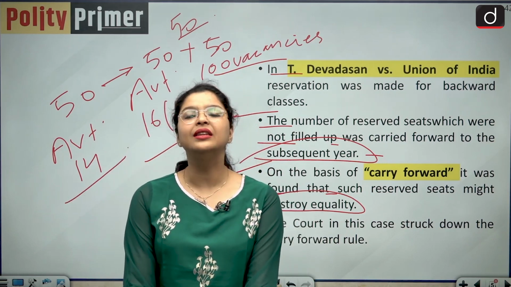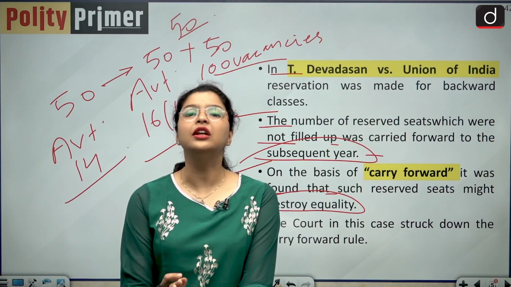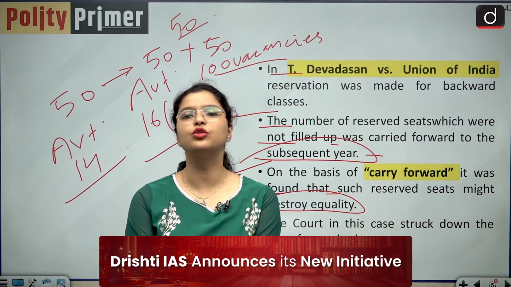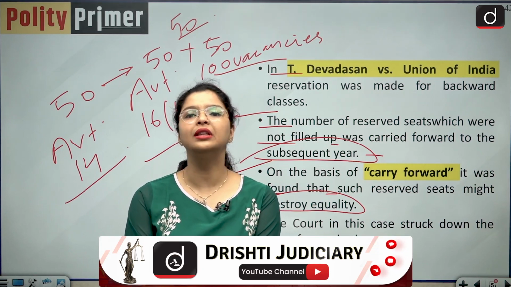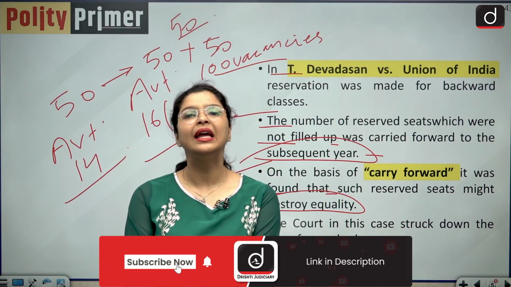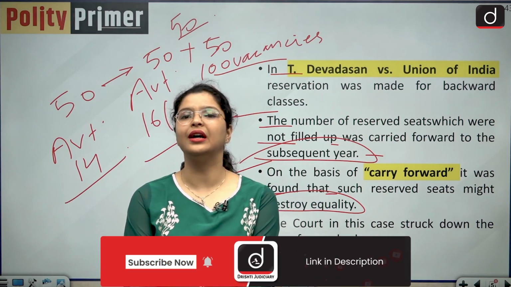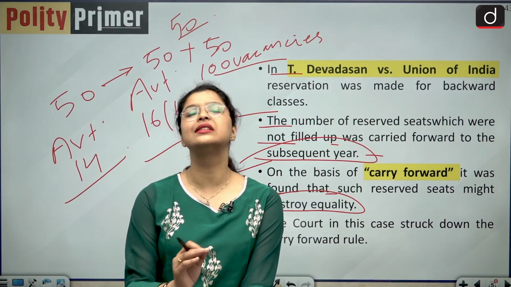That is why in this case the carry forward rule was struck down as unconstitutional by the Honorable Supreme Court of India. However, this judgment was overruled in the Honorable Supreme Court's landmark judgment known as the Indra Sawhney versus Union of India case. And as of now, the carry forward rule is still existing.